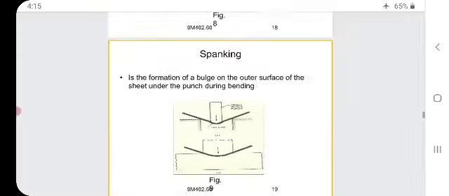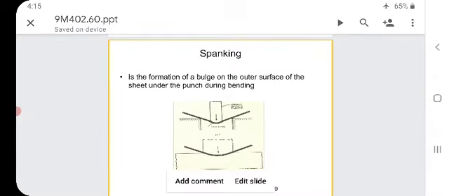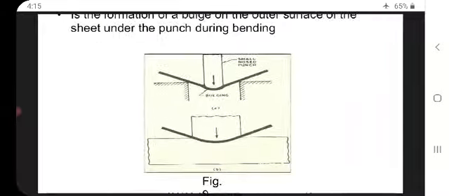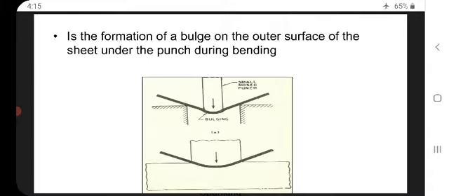Next, spanking. See on the screen. It is the formation of a bulge on the outer surface of the sheet under the punch during the bending. So see on the screen. Now you can clearly observe the bulge. An example we have seen in the forging operation, that is the upsetting.